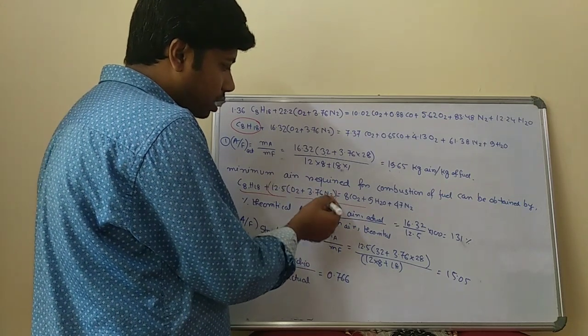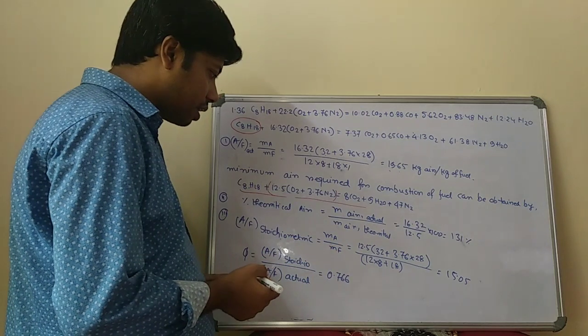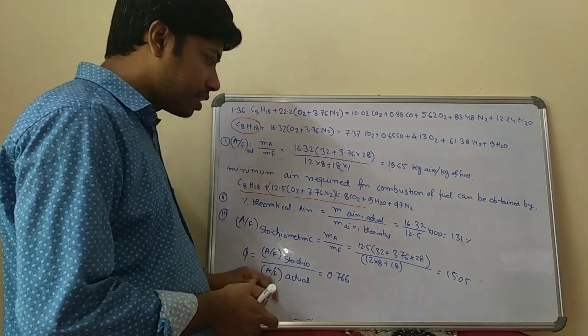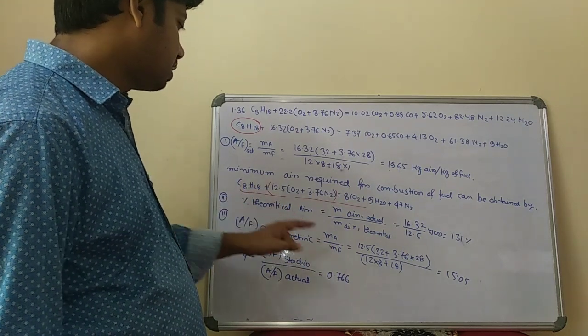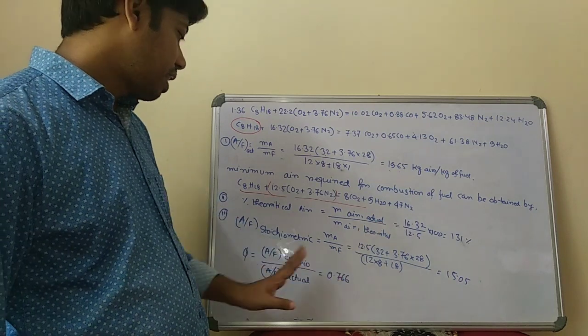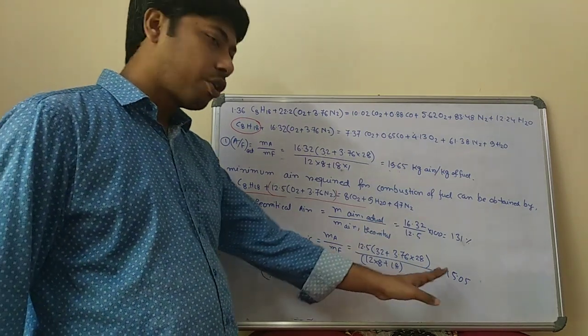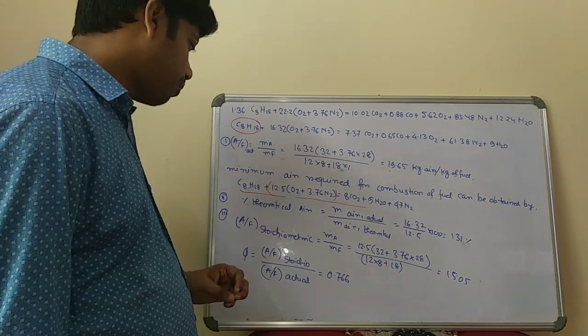Oxygen is 32 and nitrogen is 28, so you can calculate the MA. MF is C8H18, that is 12 into 8 plus 18. So the stoichiometric ratio is 15.05.